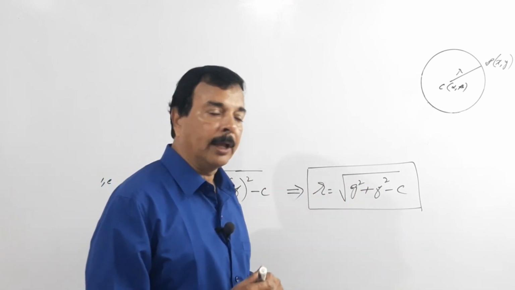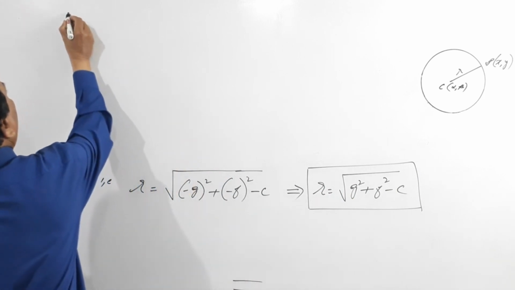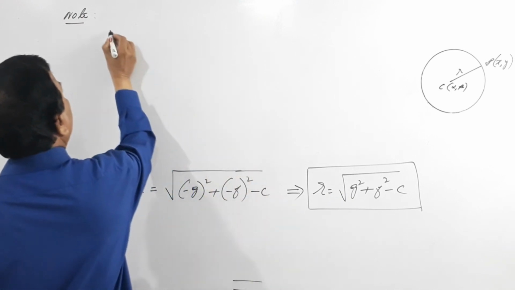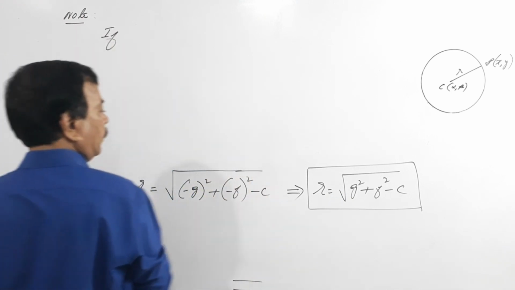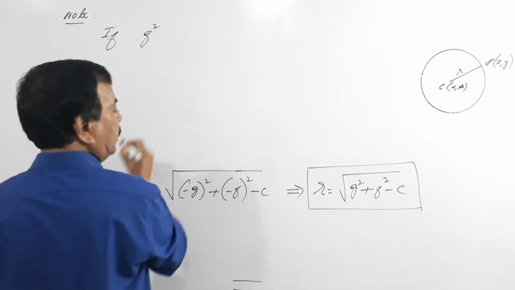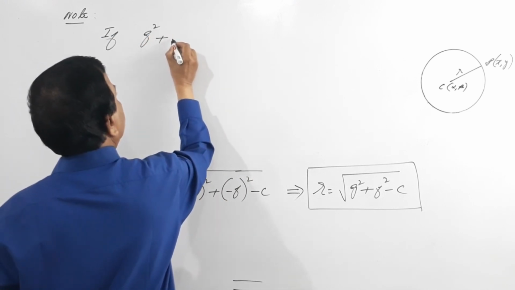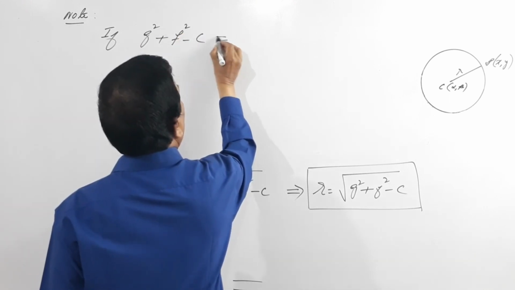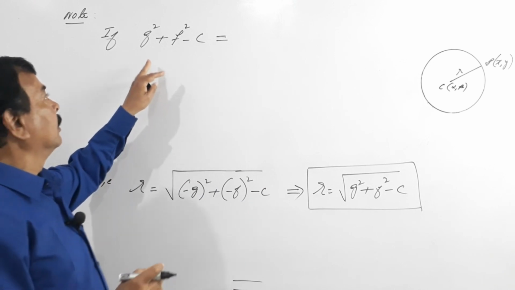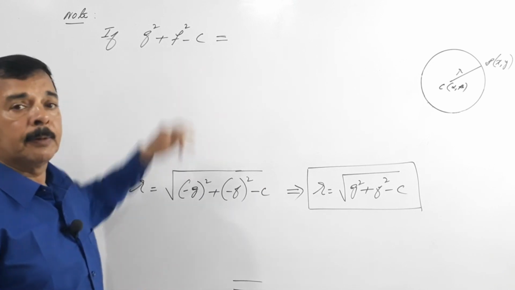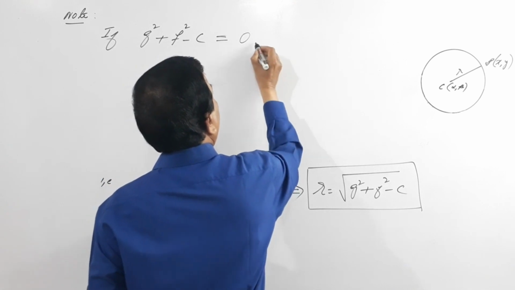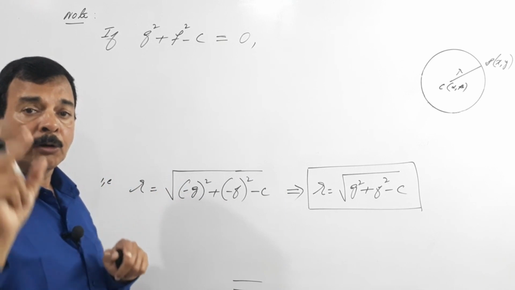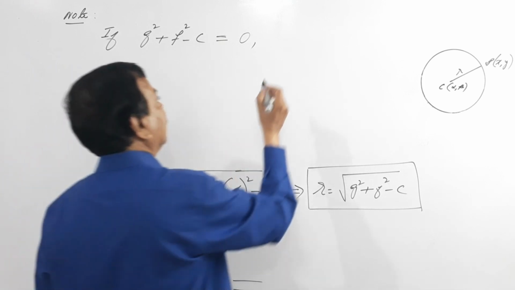Now please note that, if g square plus f square minus c becomes 0, then we don't have a circle, we call it a dot circle or a point circle.